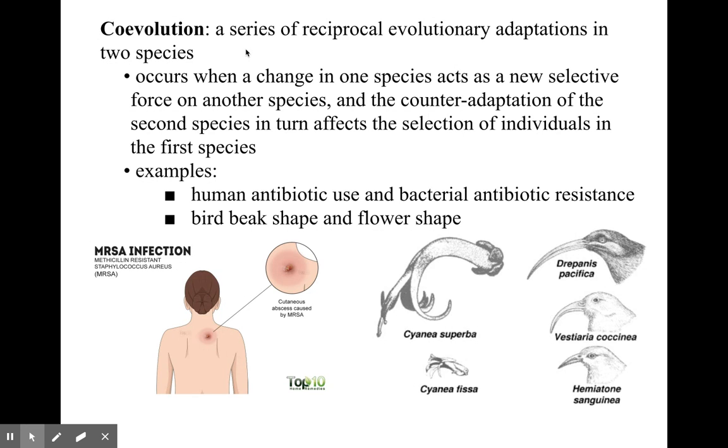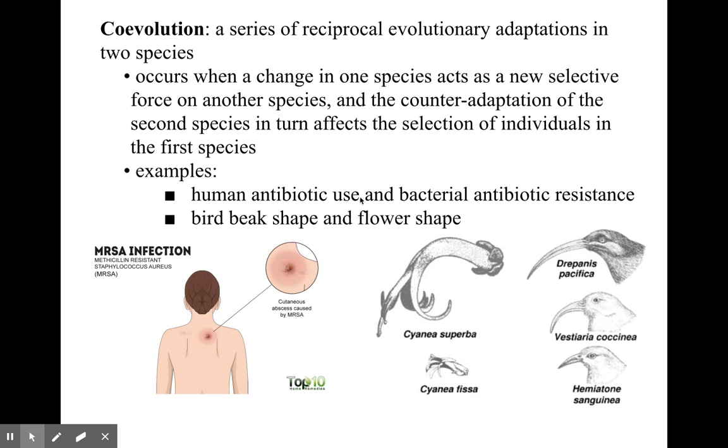And then we have coevolution. This shows that we are evolving with the things that we live with too, and how the environment selects, how natural selection really works, because it will naturally select for things to occur between all the species that live there. And we can see that coevolution. Sometimes it might be a counter adaptation, like one species is trying to get away from another, and so then you have this counter adaptation to even the score in a way.